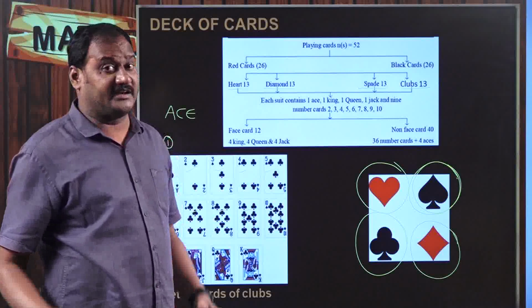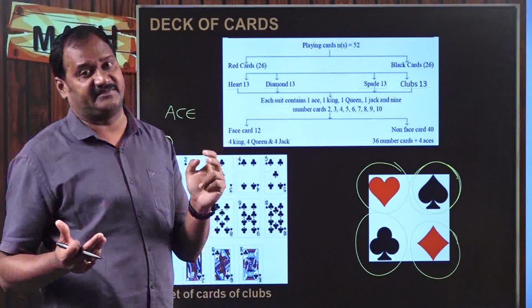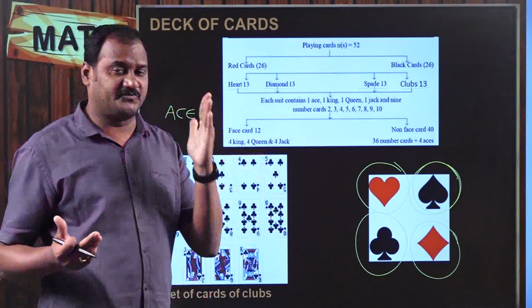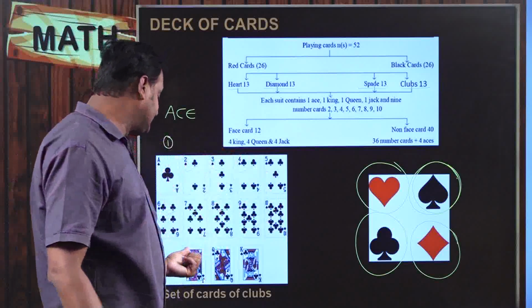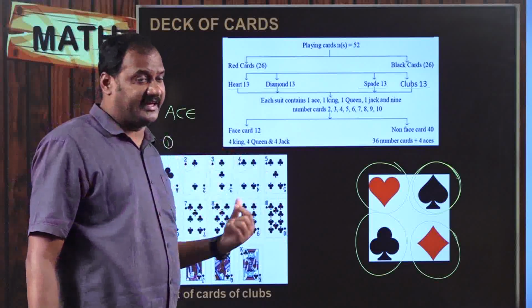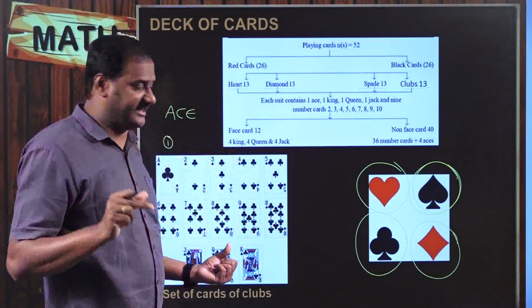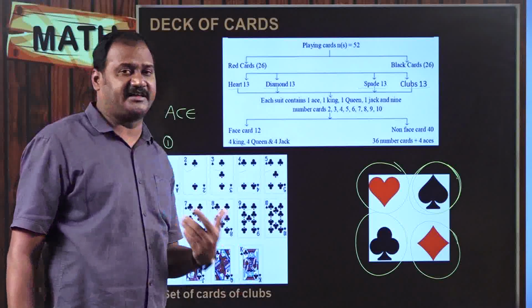Okay. So what are numbered cards? Number cards are 1, 2, 3, 4, 5, 6, 7, 8, 9, 10. Out of that, A will not be counted. Okay. So from 2 to 10, only numbered cards. And what about the other cards? J, Q, K. J stands for Jack. And Q stands for Queen. And K stands for King.